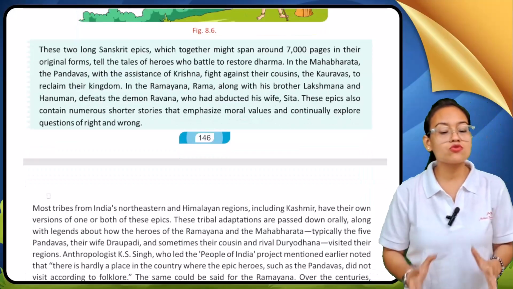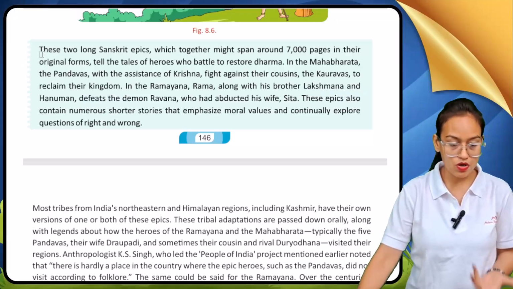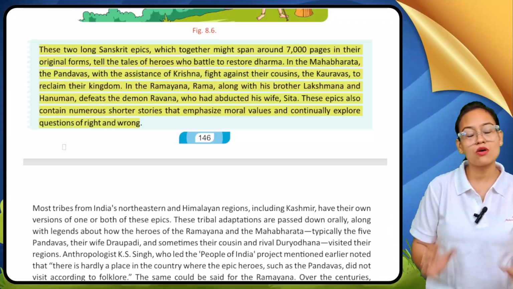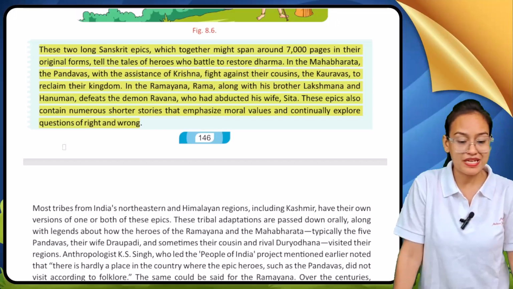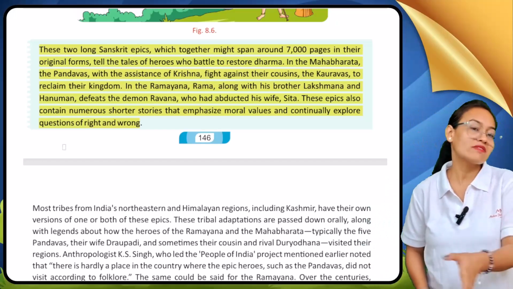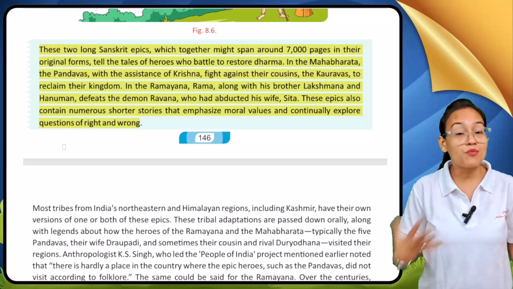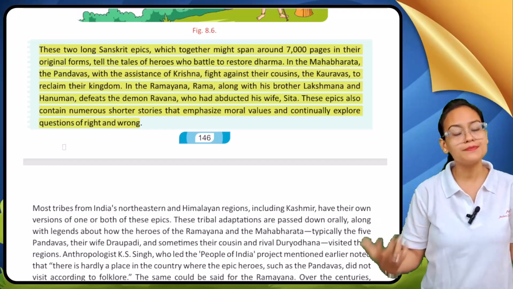See, these two Sanskrit epics, Mahabharata and Ramayana, exist in 7,000 pages. In their original form, Ramayana and Mahabharata exist in a total of 7,000 pages. They are tales of heroes who battle to restore dharma. Among the 7,000 pages, my dear student, it is all about the heroes who fought bravely in battles and restored the foundation, or restored the dharma.